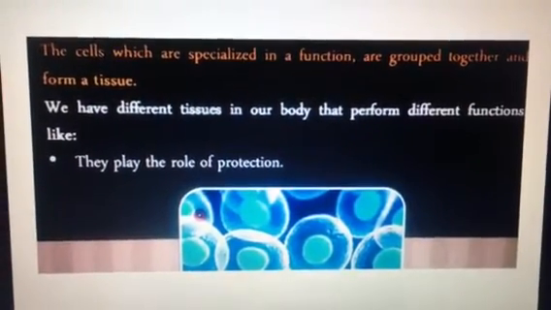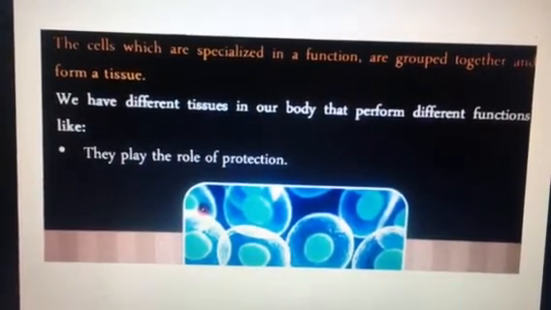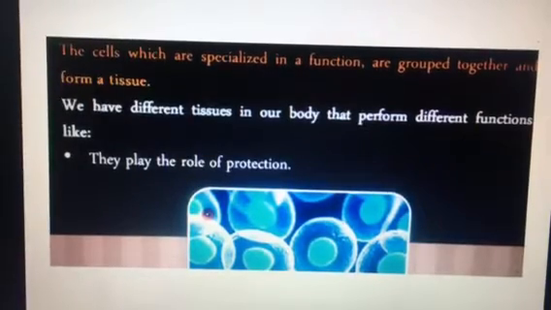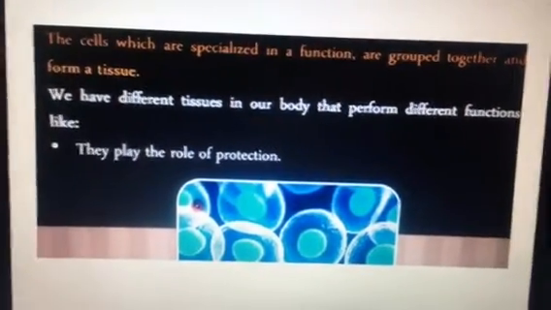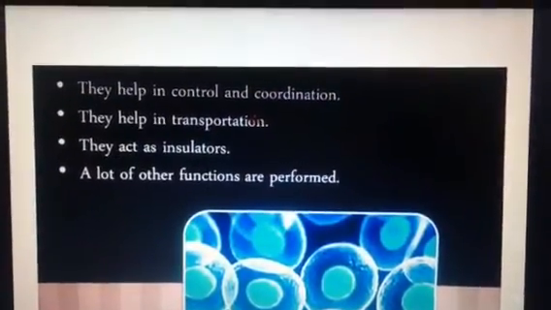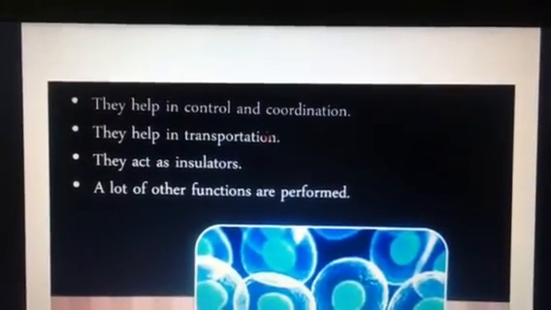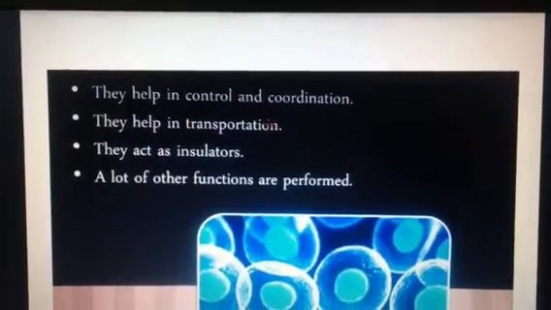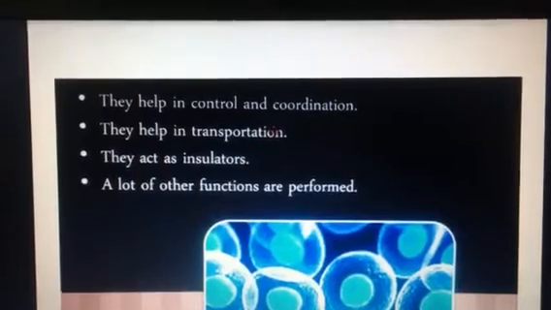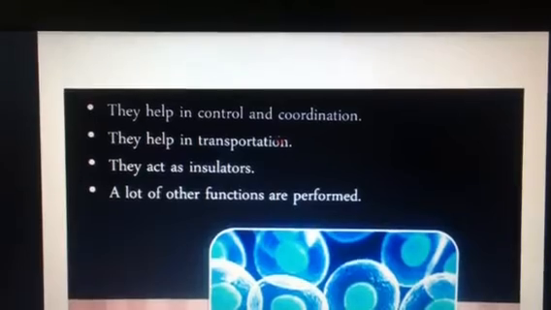The cells which are specialized in a function are grouped together and form a tissue. We have different tissues in our body that perform different functions, like they play the role of protection, that is our skin. Then they also play the role in movement, that is they help in coordination and control of our muscles. They also help in transportation, just like our blood, which helps in transfer of food, waste material, as well as hormones from the part where it is synthesized to the whole of the body.